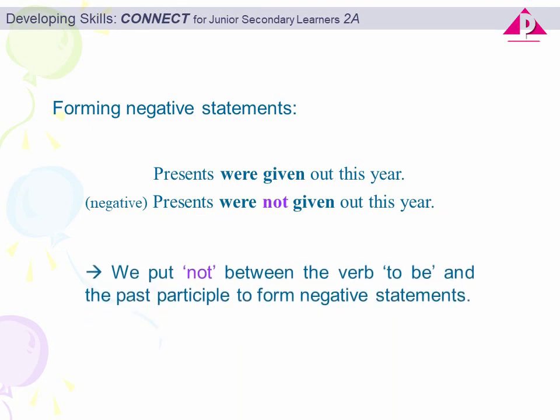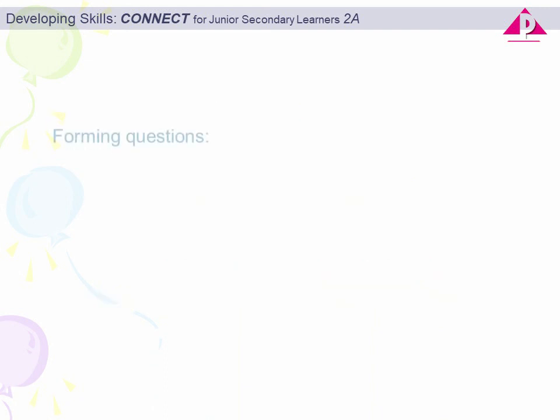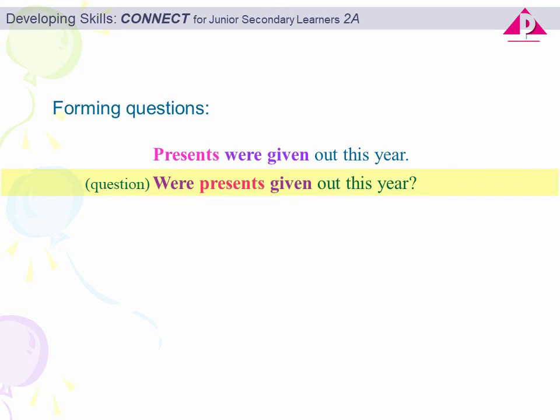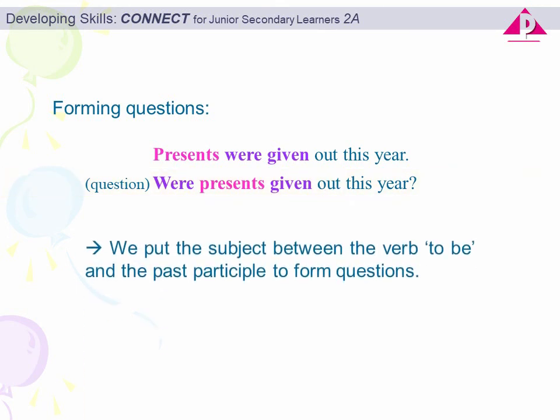We simply put not between the verb to be and the past participle to form negative statements. For a question, it would become, were presents given out this year? To form questions, we put the verb to be at the beginning of the sentence, then the subject between the verb to be and the past participle.